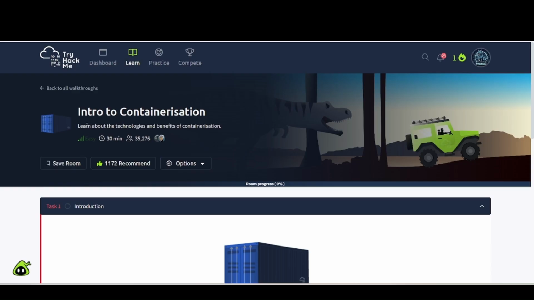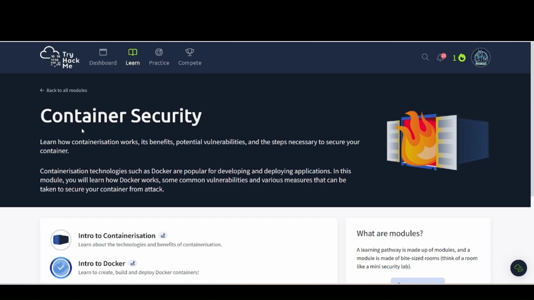Today's video, we are going to go over this room in TryHackMe, Intro to Containerization, learn about the technologies and benefits of containerization. Now, this is a part of this module here, Container Security. Learn how containerization works, its benefits, potential vulnerabilities, and the steps necessary to secure your container. Containerization technologies such as Docker are popular for developing and deploying applications. In this module, you will learn how Docker works, some common vulnerabilities, and various measures that can be taken to secure your container from attack.